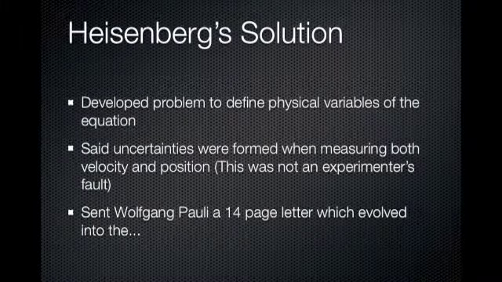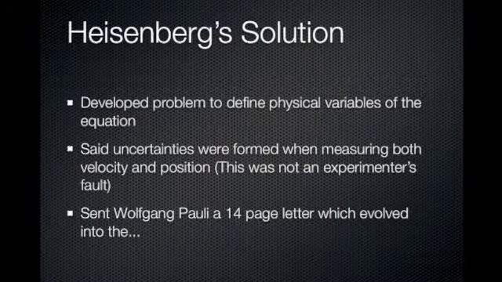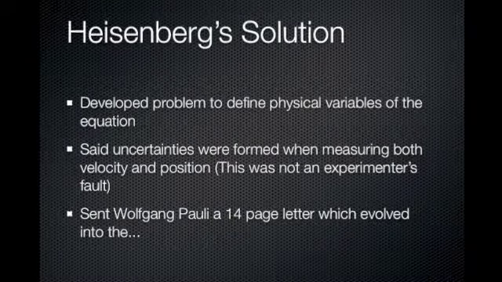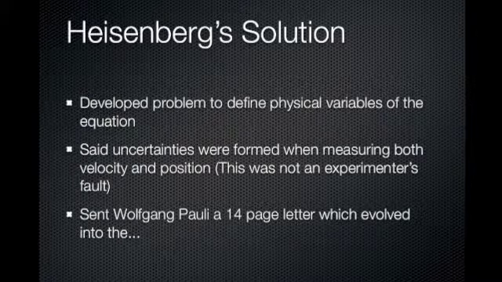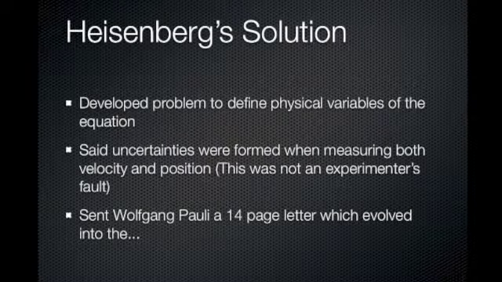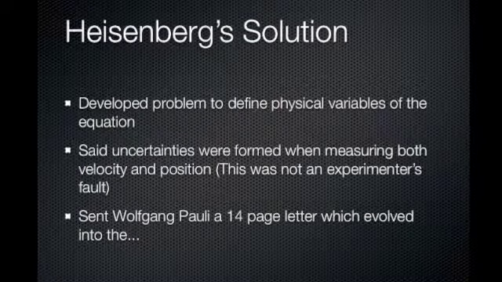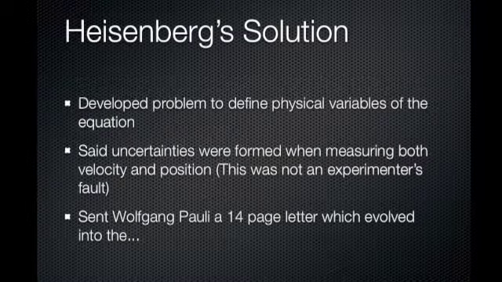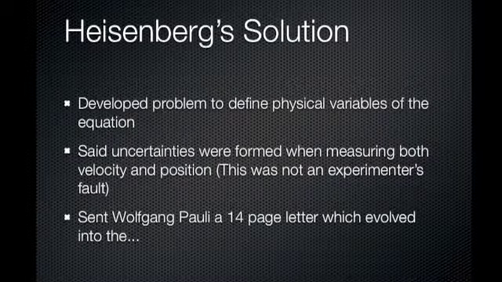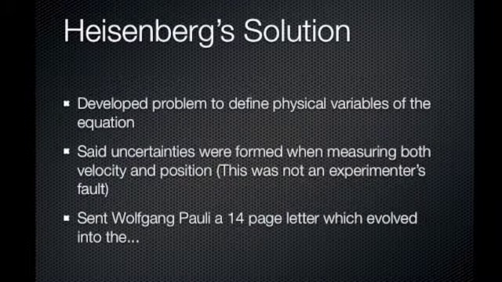Heisenberg came up with a problem to measure the physical variables in the equations. Analysis showed uncertainties would always appear when measuring both velocity and position, and this was not an experimental fault. Afterwards, he wrote a 14-page letter to Wolfgang Pauli in February 1927. This letter evolved into a published paper later, and he shared this with the rest of the world, and it eventually became known as the uncertainty principle.